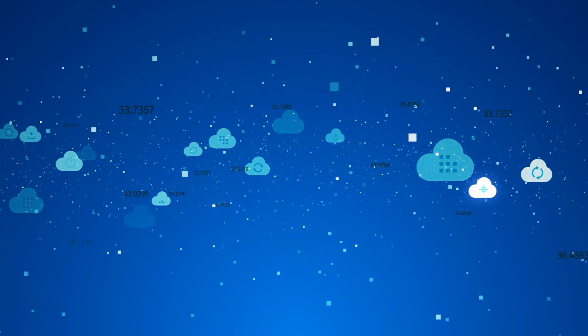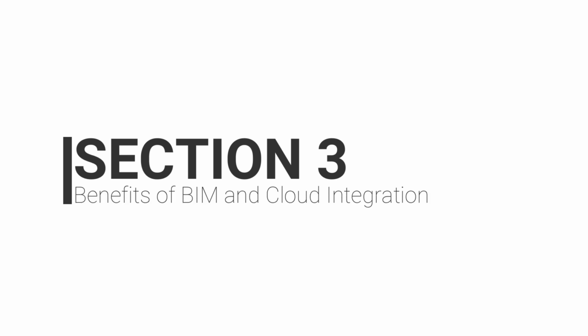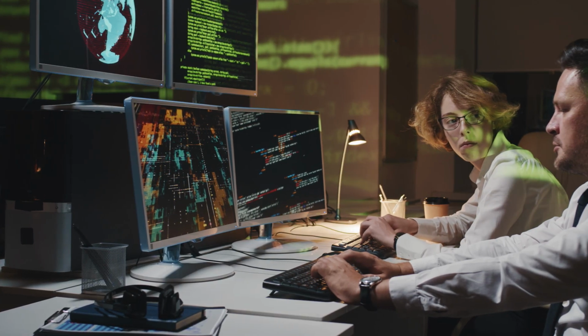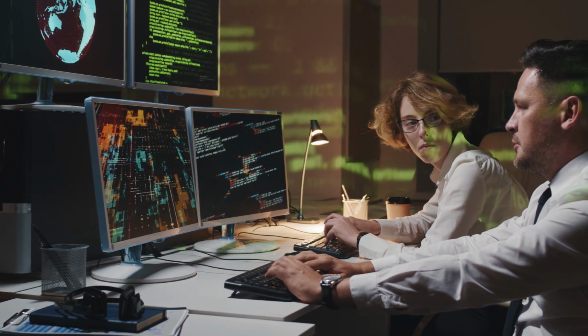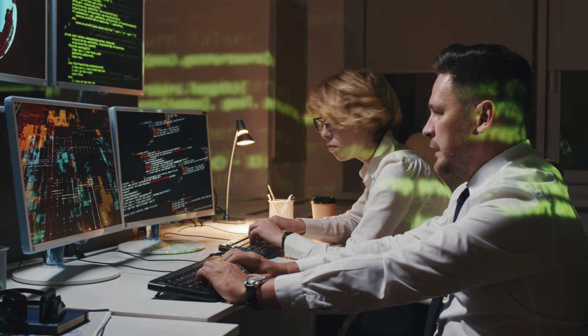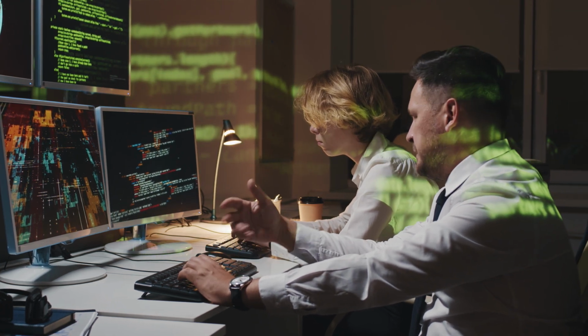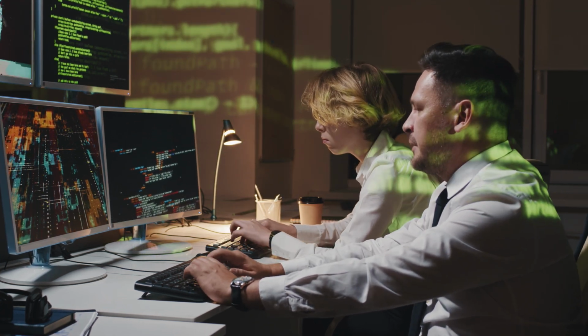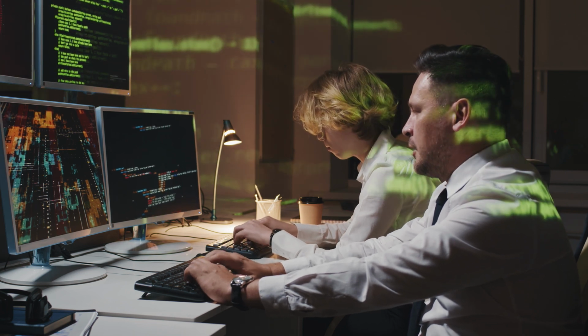Benefits of BIM and cloud integration. The benefits of integrating BIM with the cloud are immense. Real-time updates ensure that everyone is on the same page with the latest project developments. Version control minimizes confusion by tracking changes and iterations. Data security is a top priority. Cloud platforms employ advanced encryption and authentication methods to keep your project information safe. Plus, the cloud scalability means you can handle larger projects and data volumes with ease.